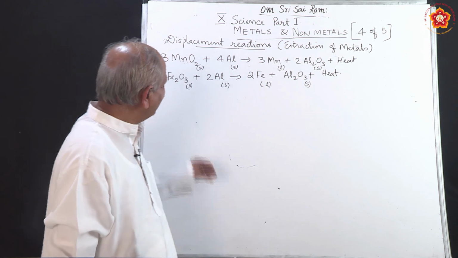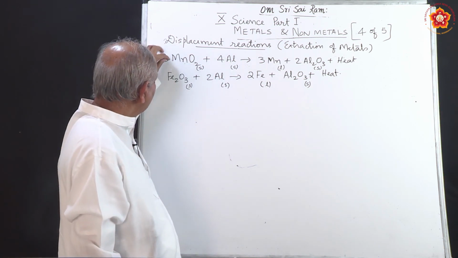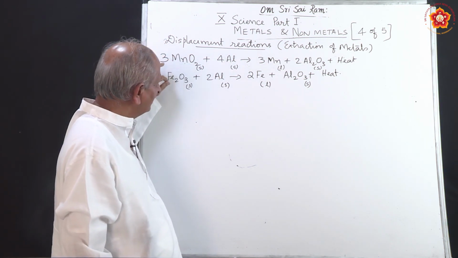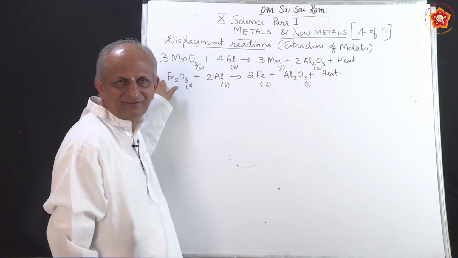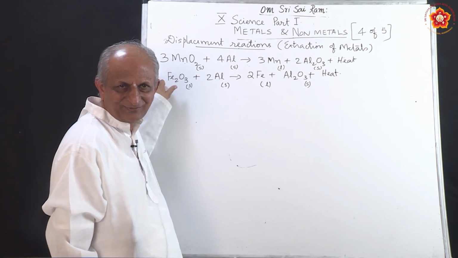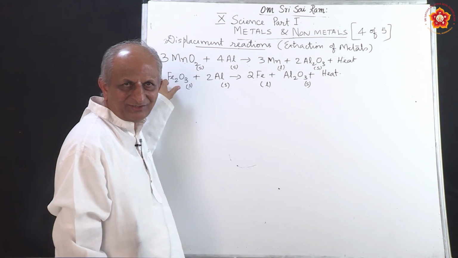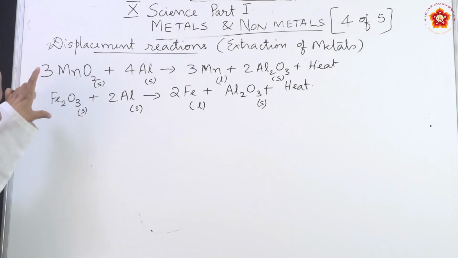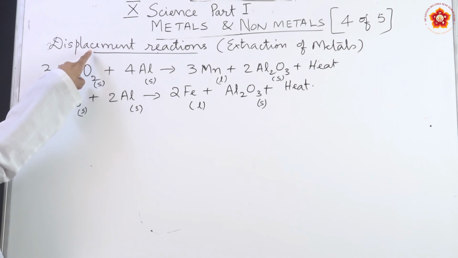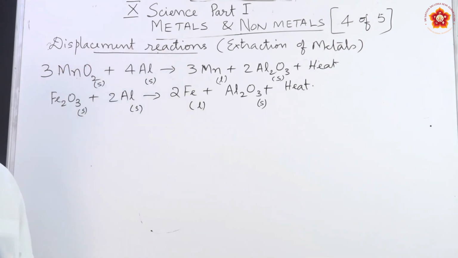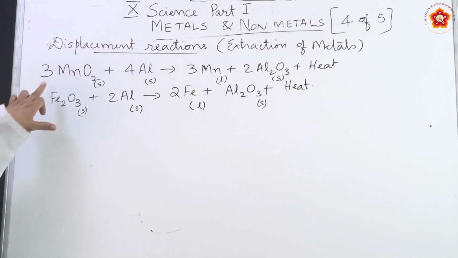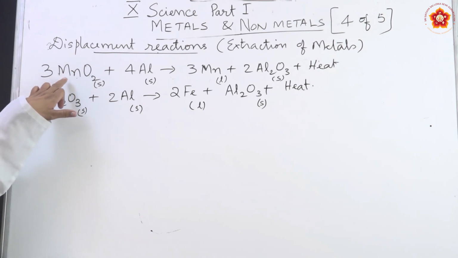In case of metals like manganese or iron, etc., there is a slight change. Instead of the reduction reaction, you have what is called displacement reaction. For example, in case of manganese, Mn is manganese.